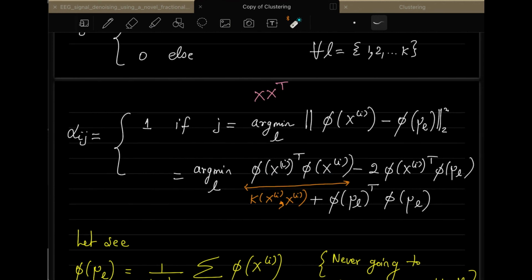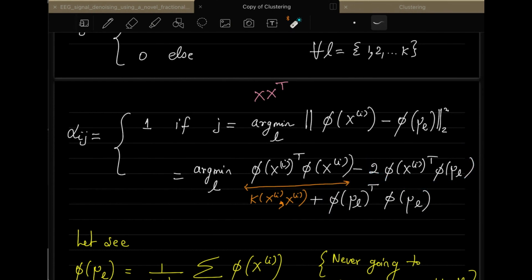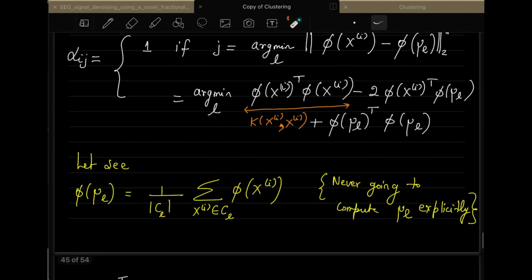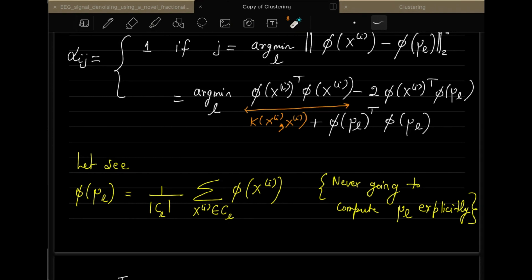So now the second thing is, we have to understand what this term is and what this term is. Once we understand that, we can replace it here. In order to understand this term, which is the first term of this second term, I am writing it like this. So you can see what I am doing. I am doing nothing. You know already that if I remove this phi here and if I remove this phi here, this mean function I have already discussed during the k-means. So now the only thing that changes is that you are encapsulating it in the phi feature. That is the only thing that I have changed here.